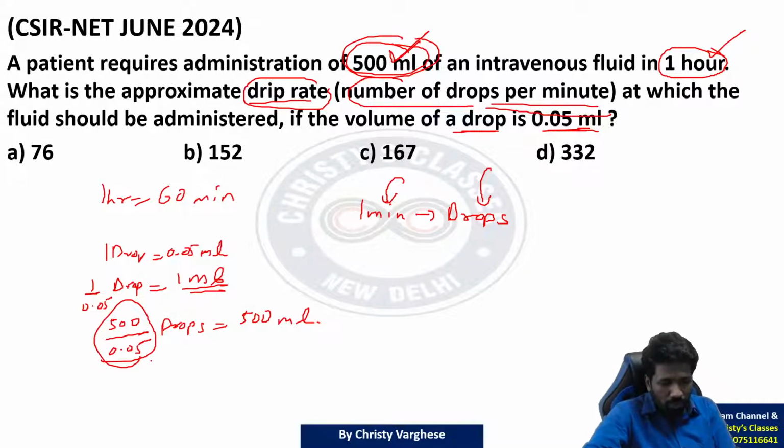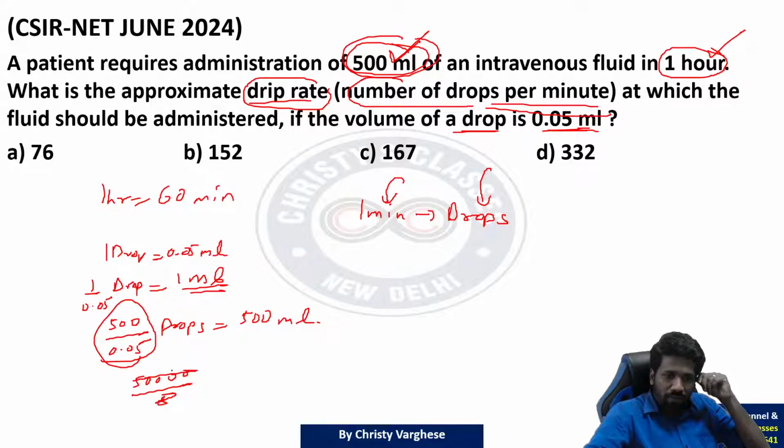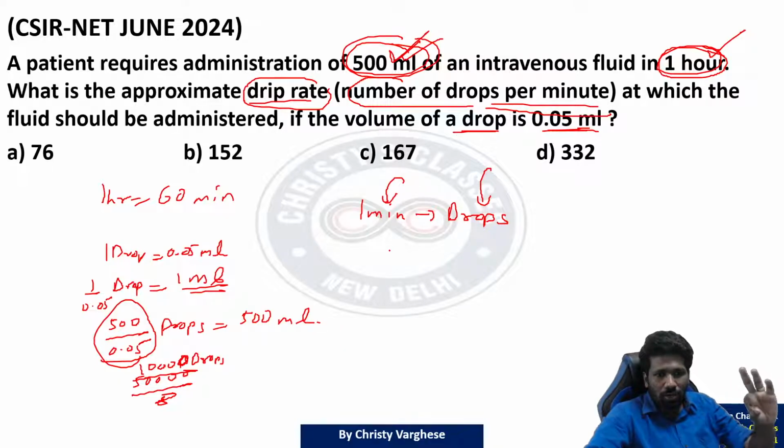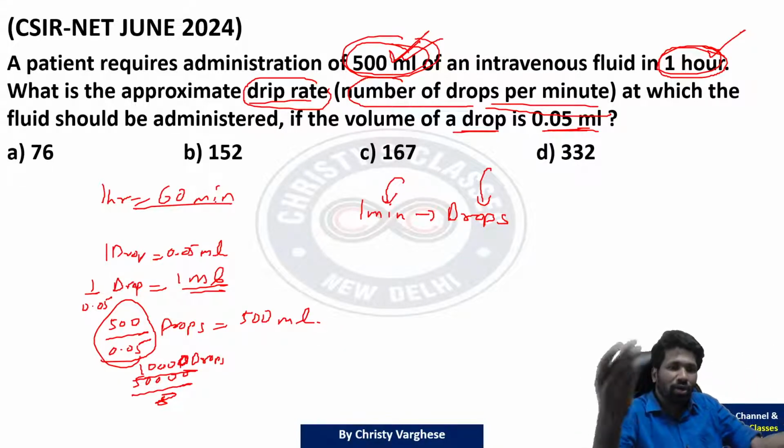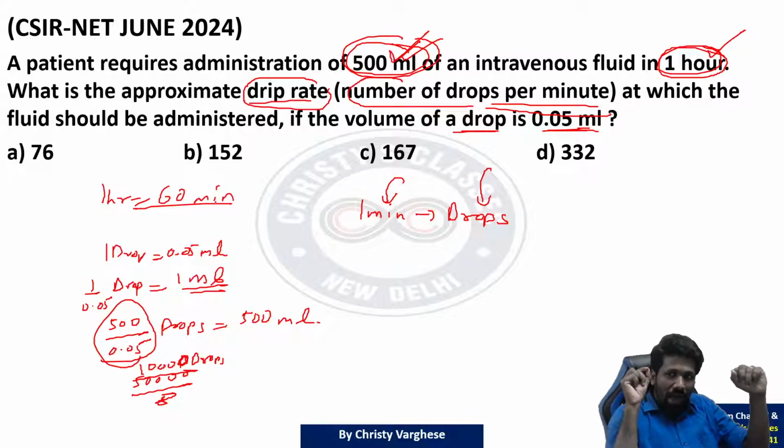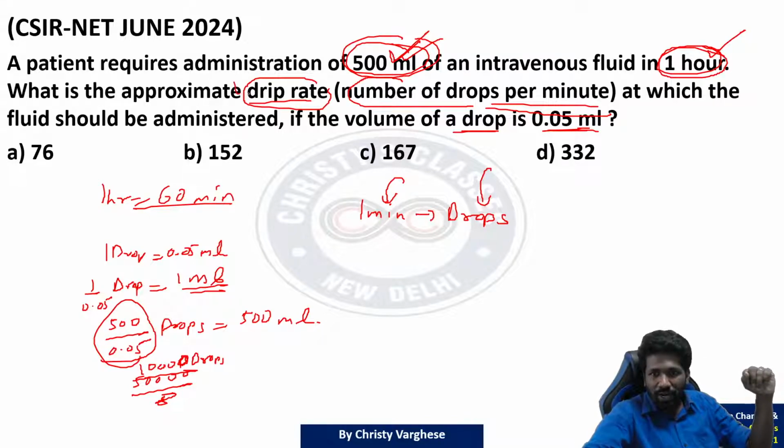500 by 0.05, if you want you can simplify there itself. Multiplying by 100, 0.05 can be avoided. That is 50,000 by 5. 50,000 by 5 means 10,000 drops. Now it makes more sense. We have to give 10,000 drops in 1 hour or 60 minutes. 1 hour 10,000 drops means how many drops in 1 minute? That is the question. 500 ml converted to drops gave 10,000 drops.